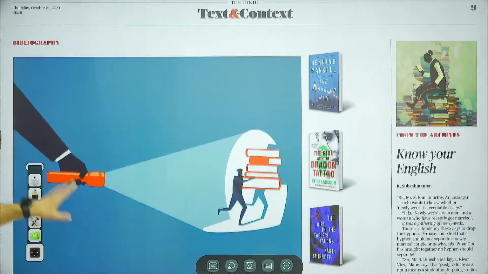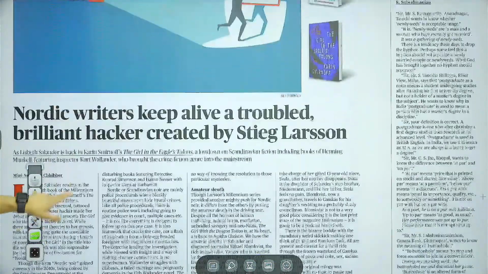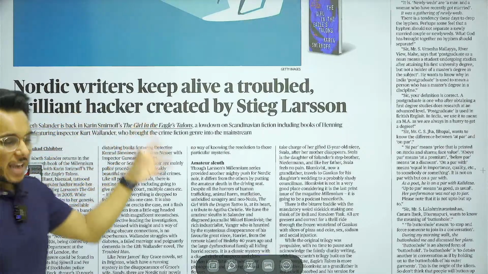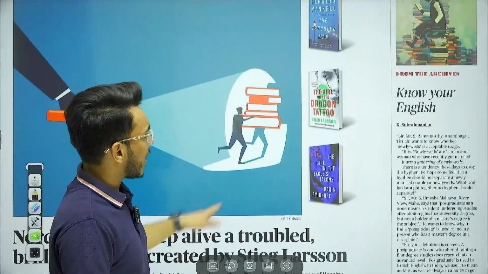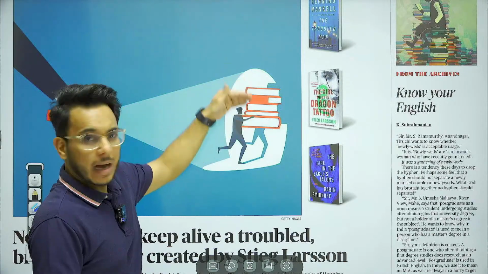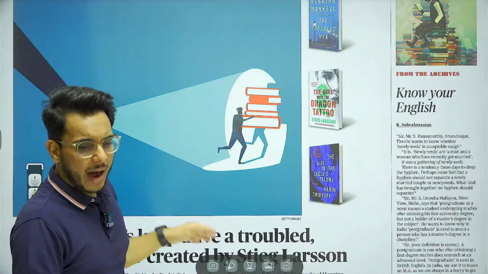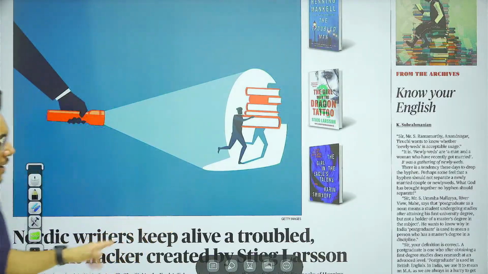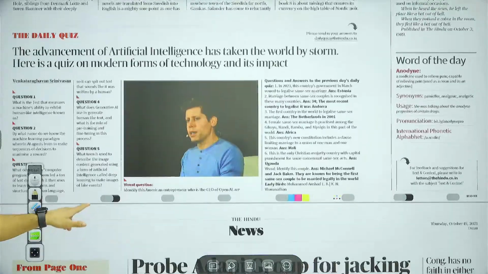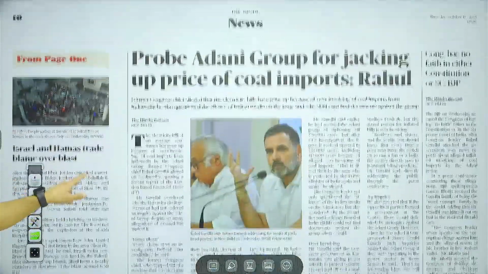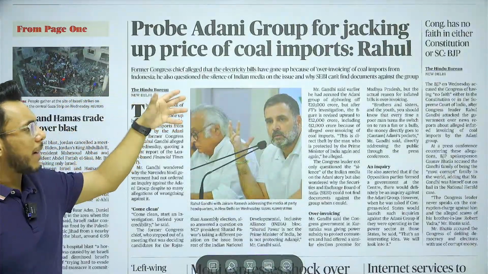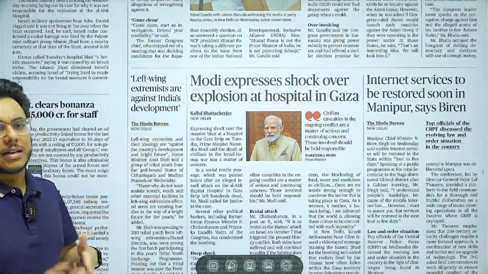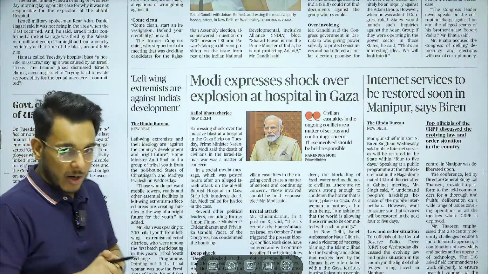Then on the next page, we have this bibliography article: Nordic writers keep alive a troubled, brilliant hacker created by Stieg Larsson. Basically, in the bibliography article, they talk about the premise from some of the books. The article doesn't contain UPSC related substance, so no need to go into much detail. Then moving on, probe Adani Group for jacking up prices of coal imports. Again, largely this article contains political statements.